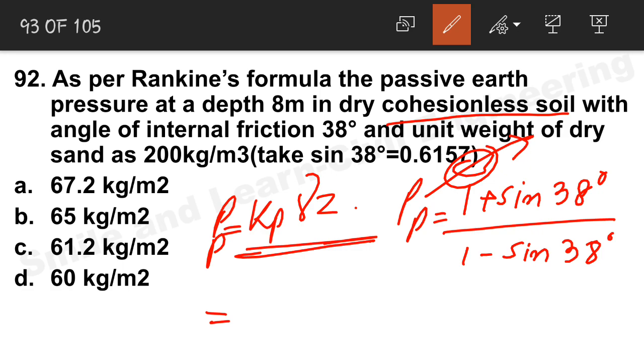So if we put the value, and Z gamma is also given, gamma is given as 200 and Z is equal to 8 meter. So we will have the correct answer as 67.2 kg per meter square.